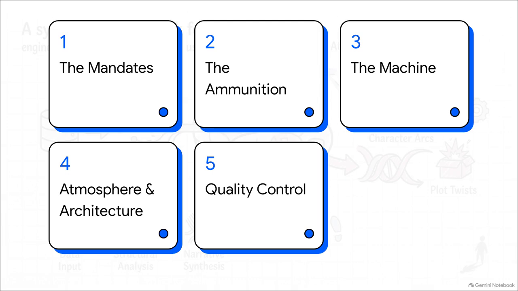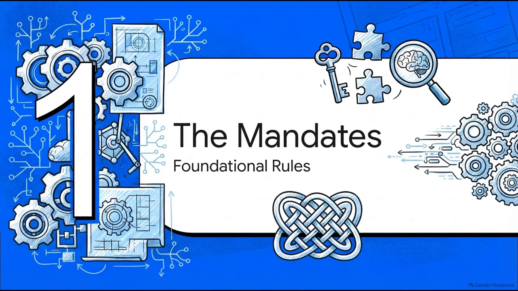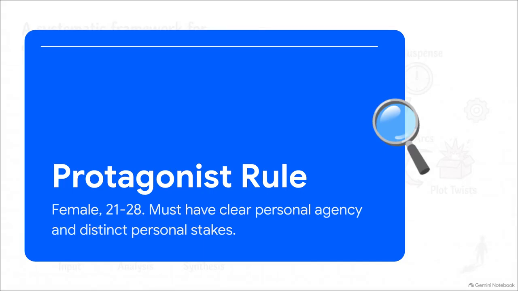We're going to break this down into 5 parts. First, the mandates. Second, the ammunition. Third, the machine. Fourth, atmosphere and architecture. And finally, quality control. Let's get right into it. Starting off with Section 1, the mandates, which are the foundational framework rules. Every sturdy framework needs non-negotiable rules.